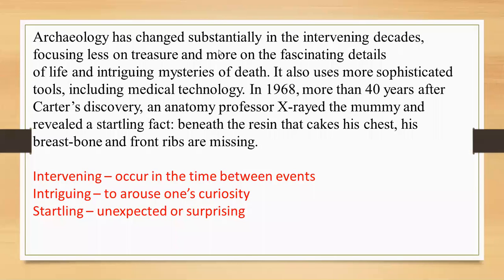So it is possible that somebody stole them or took them for an experiment. They don't know. But in 1968, they found that these two things were missing from his body.